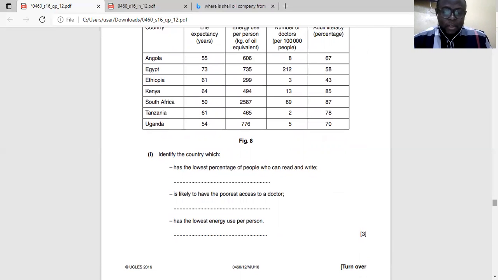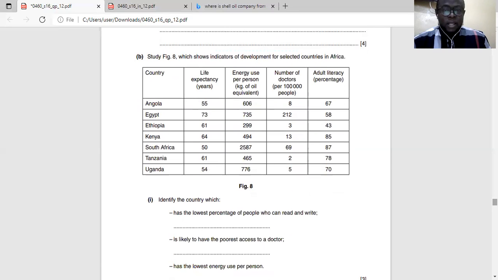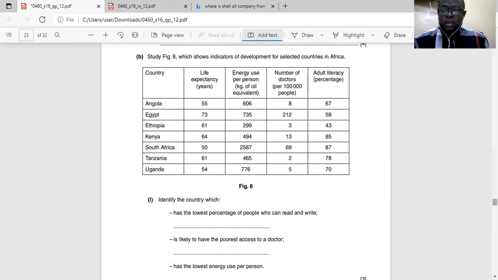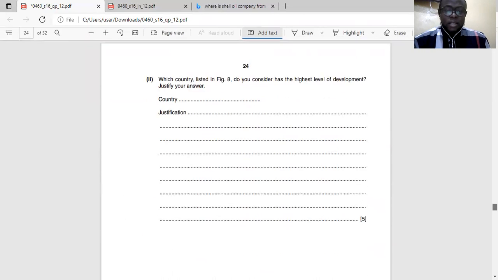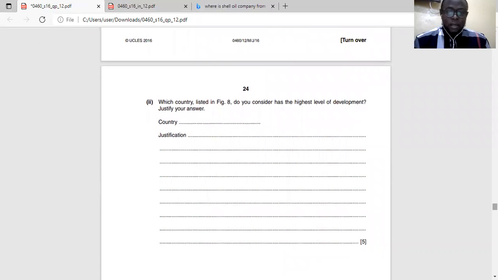Has the lowest energy use per person. So this is energy use per person here. That should be Ethiopia, 299. Okay, so 299. I'm not writing that. I want to be as fast as I could. Don't want to make the video too long.